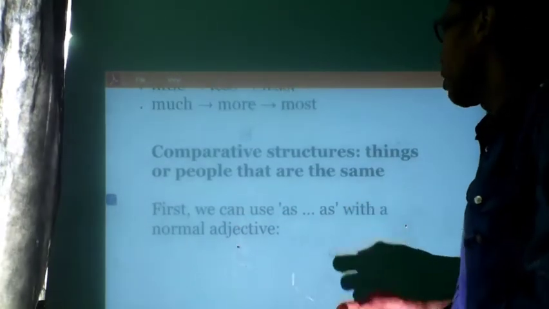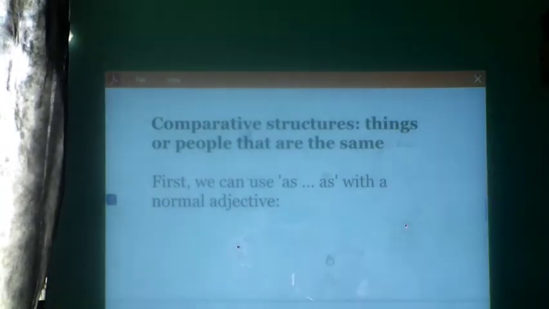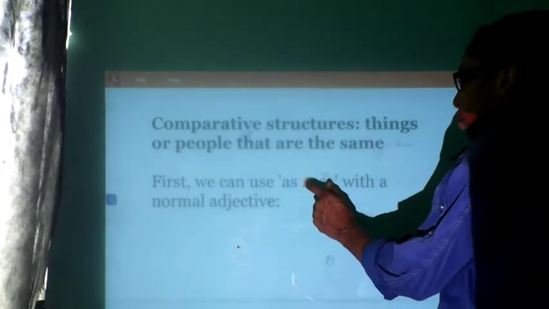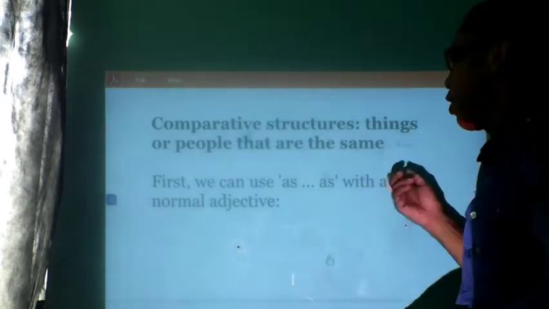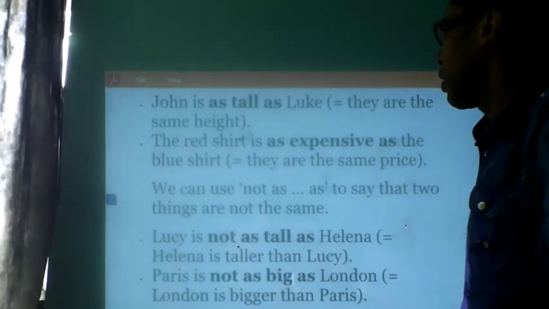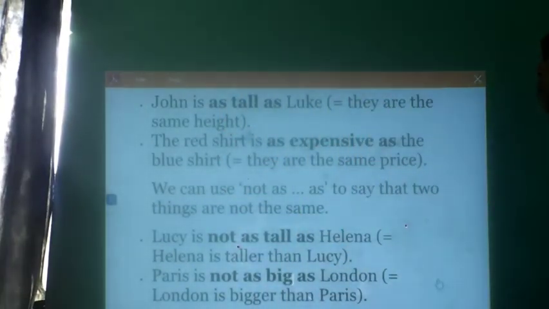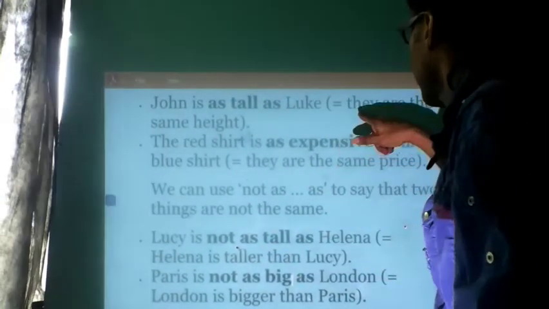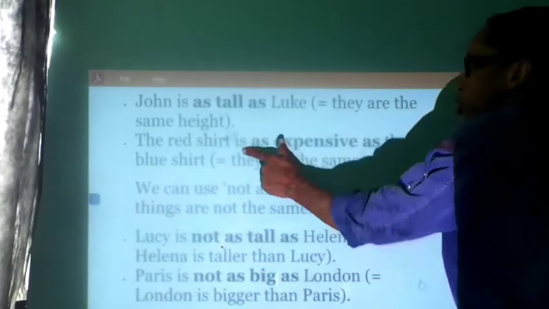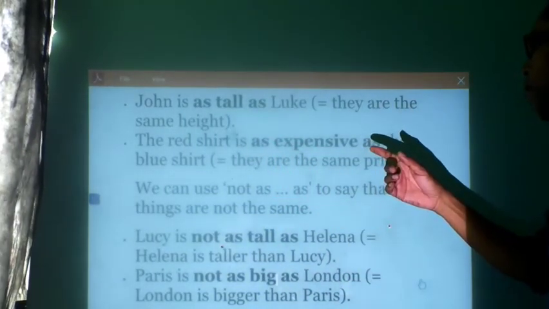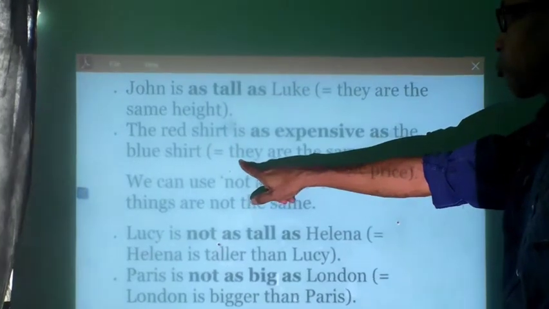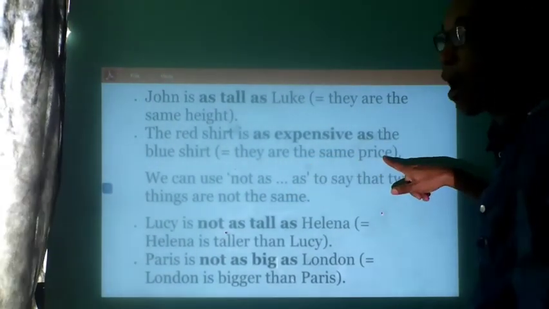Let's move on. Comparative structures. Things or people that are the same. First, we can use as, as, with a normal adjective. John is as tall as Luke. Pay attention to see that they are the same height. See? The red shirt is as expensive as the blue shirt. So, just pay attention here to see they are the same price.